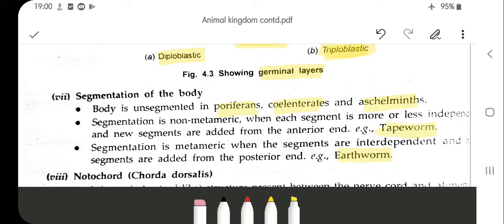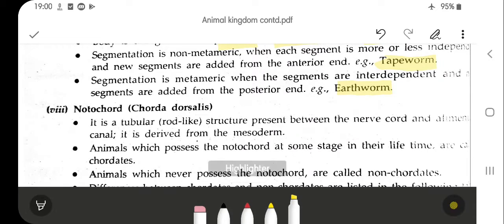The next and very important basis of classification is your notochord. It is the tubular rod-like structure present between the nerve cord and alimentary canal, and it is derived from mesoderm. Mesoderm means the middle layer of your germ layers. We have three primary germ layers: the innermost is endo, the middle is meso and the outer one is ecto. So the notochord is a tubular rod-like structure present between the nerve cord and the alimentary canal, and it is derived from the mesoderm.